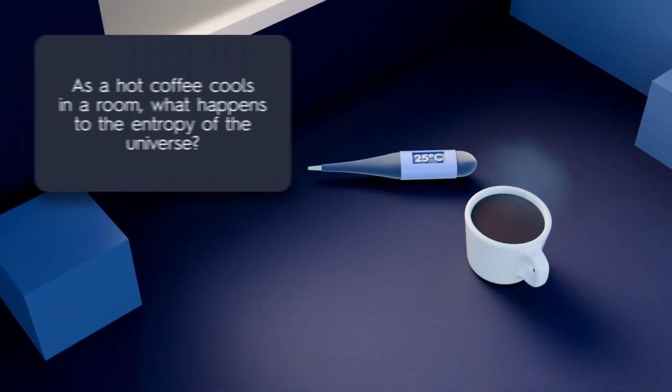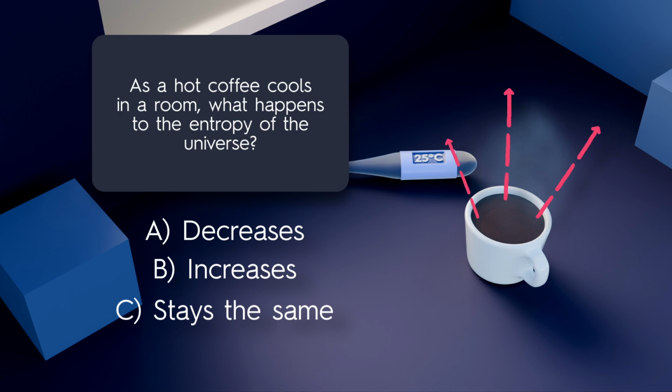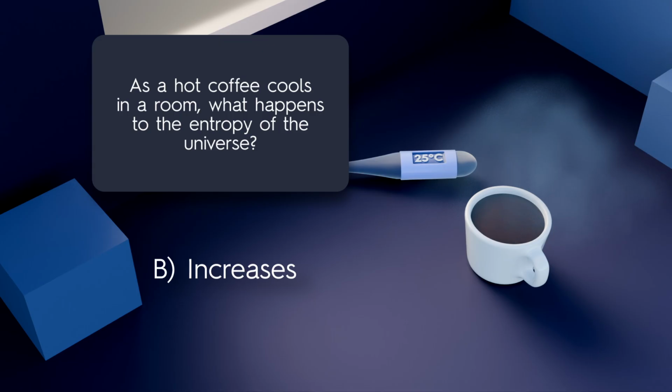Now, let's return to the quiz question. As coffee cools, heat leaves the cup and warms the surrounding air. The coffee's entropy decreases, but the room's increases slightly more, so the universe's total entropy rises.